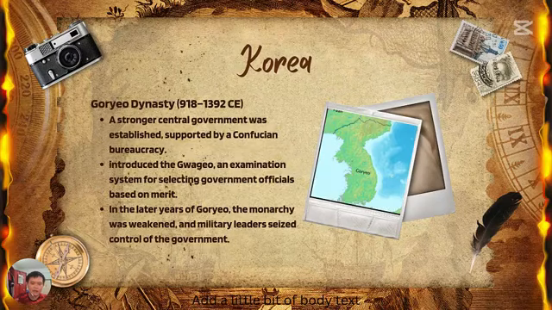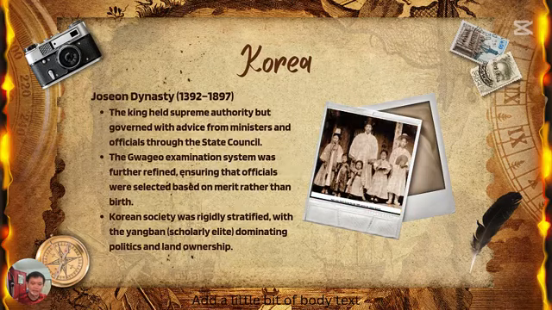And then we have the Goryeo dynasty. Goryeo dynasty started to have a system called Gwageo. This is an examination system, which China also had. We call it a civil service examination, to get government officials based on merit. So no more from the aristocrats. Yeah. And then the next one is Joseon.